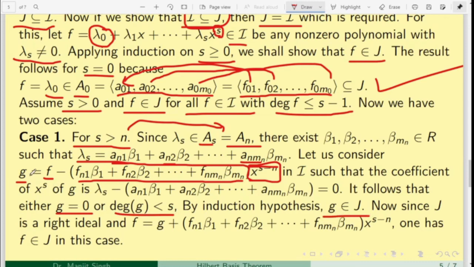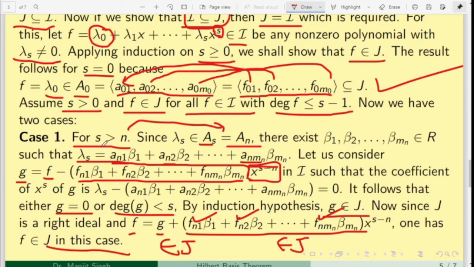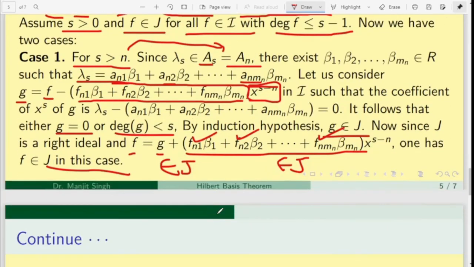G belongs to J. Now F can be written in this form. Now this belongs to J because J is generated by this type of polynomial, and G belongs to J as we have shown. So therefore F belongs to J. So in this case we have shown that F belongs to J when F belongs to I.